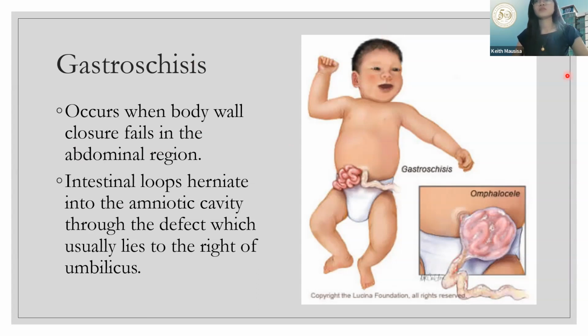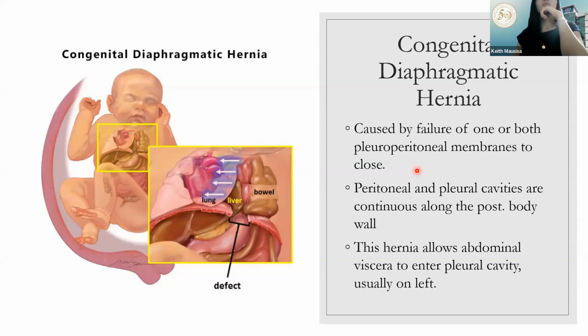So, that's your gastroschisis. It occurs when body wall closure fails in the abdominal region. Yung body wall yung nag-fail. And then, yung intestinal loops herniate into the amniotic cavity. Nag-herniate through the amniotic cavity.